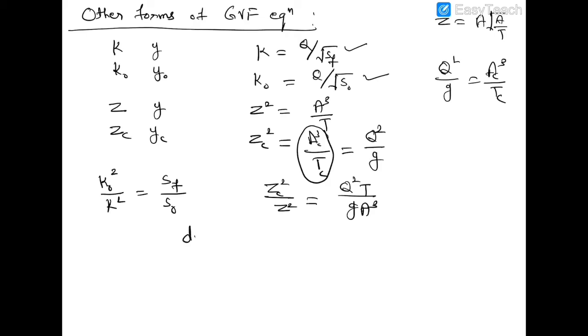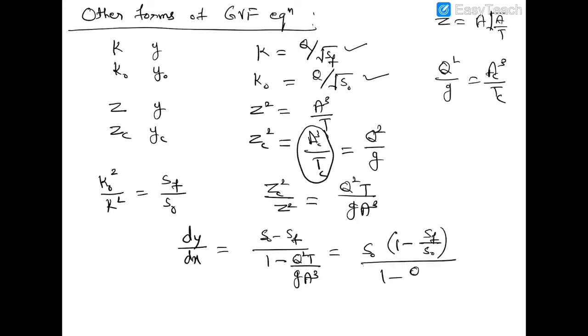Now from the differential equation of GVF, dy upon dx is equal to S naught minus Sf divided by 1 minus Q square T divided by g A cube. If we take S naught outside, then it will become 1 minus Sf divided by S naught, divided by 1 minus Q square T divided by g A cube.